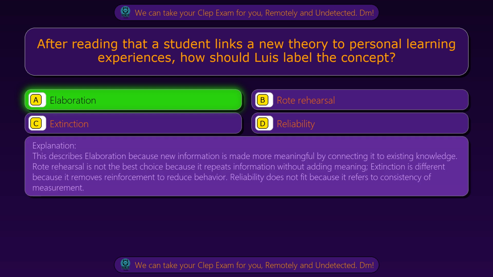This describes elaboration because new information is made more meaningful by connecting it to existing knowledge. Rote rehearsal is not the best choice because it repeats information without adding meaning. Extinction is different because it removes reinforcement to reduce behavior. Reliability does not fit because it refers to consistency of measurement.